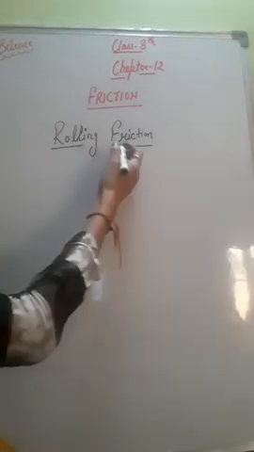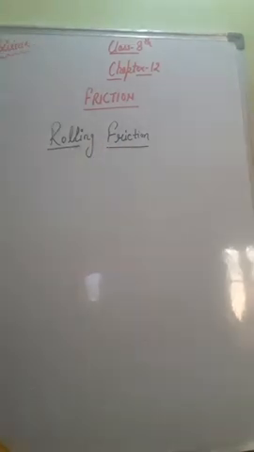Next topic is rolling friction, right? When one body rolls over the surface of another body, the resistance to its motion is known as rolling friction, right? So rolling also reduces the friction.